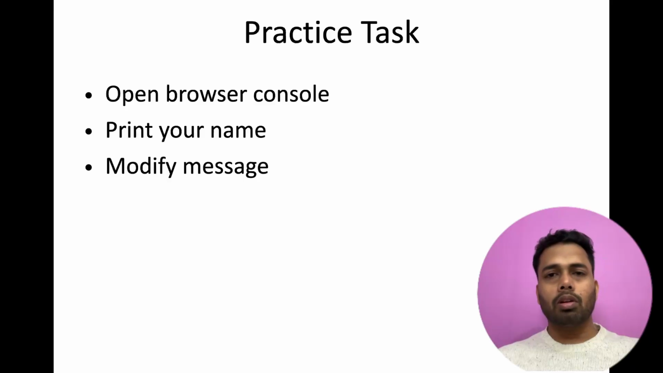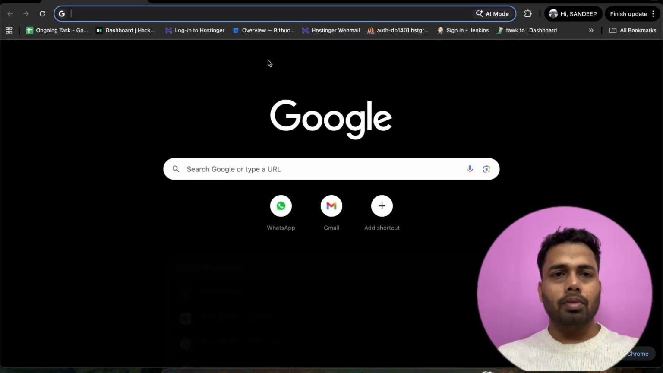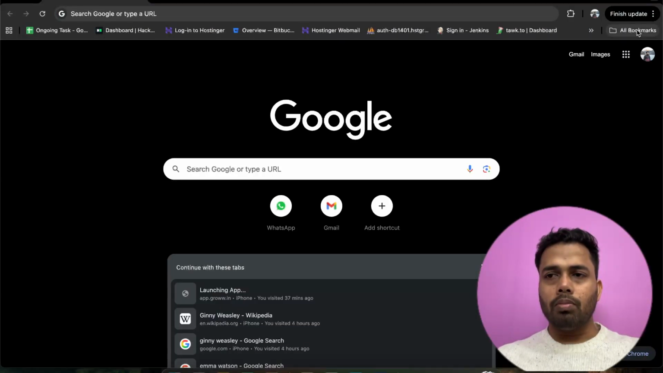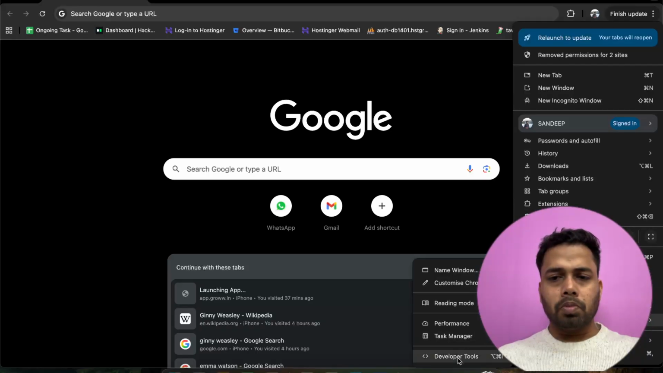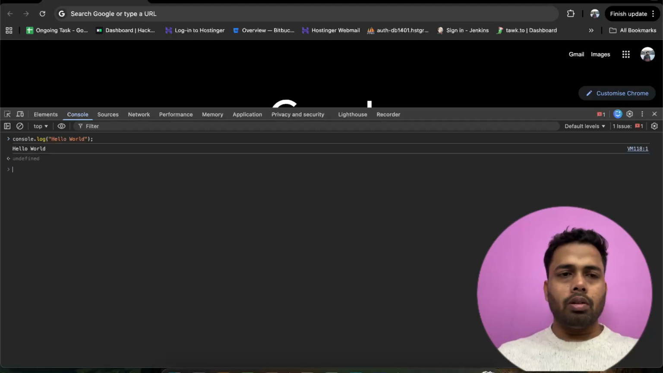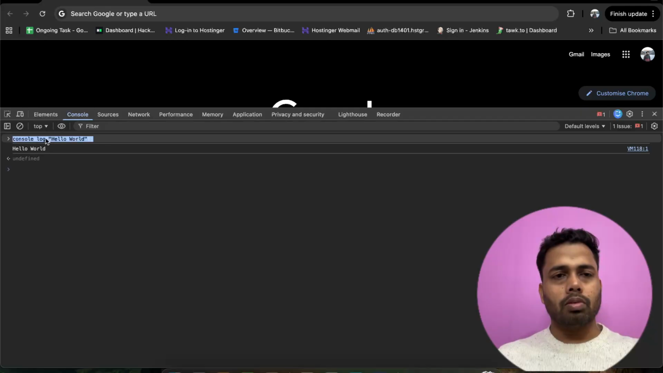And if we talk about the practice task, open the browser console, print your name and modify messages. So we will open the dev tools. Here is the console, next to elements. Whatever you write, console.log hello world, and when you press enter, this will print hello world. So this is the basic JavaScript code we have executed on the console of the browser.